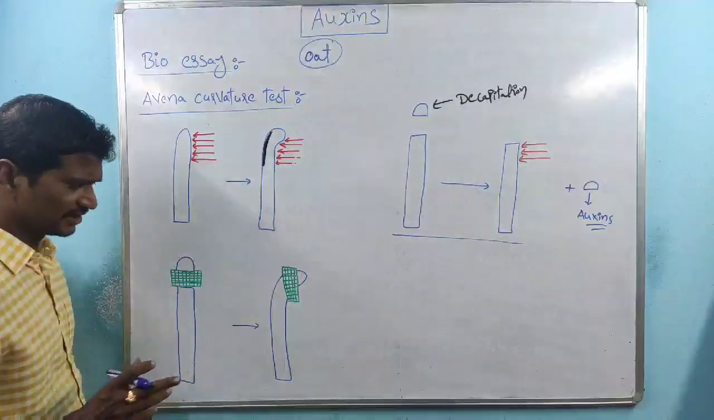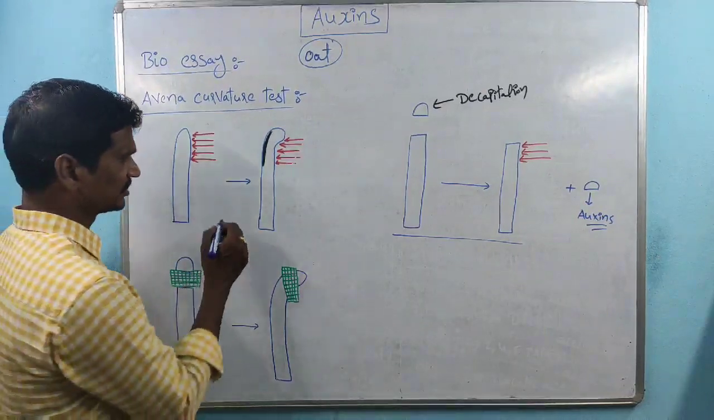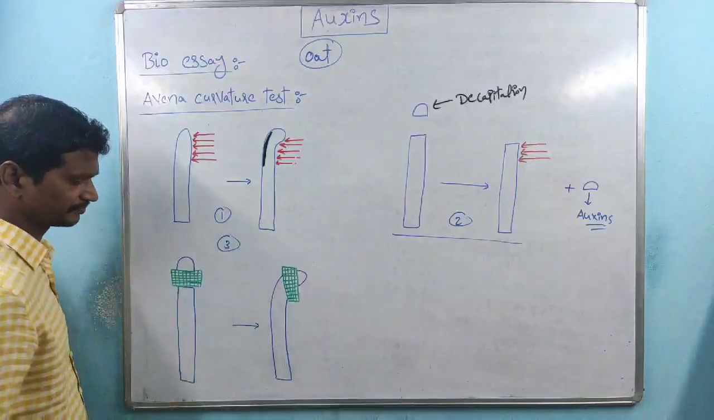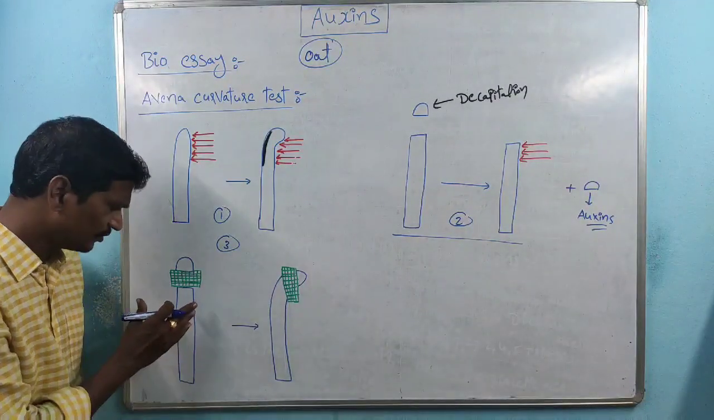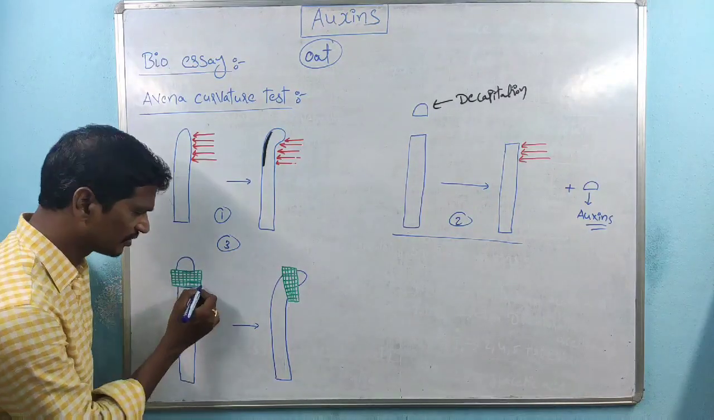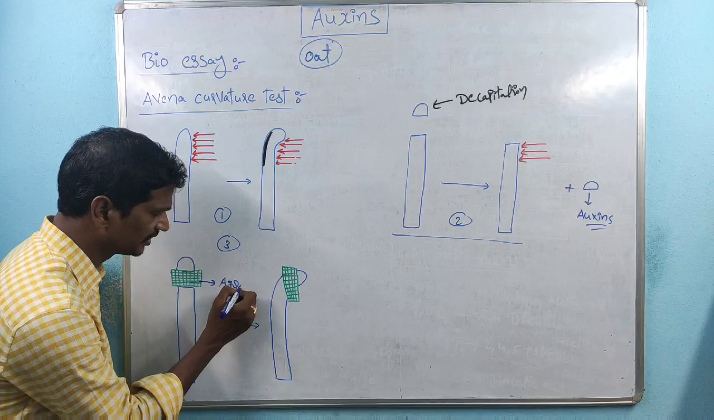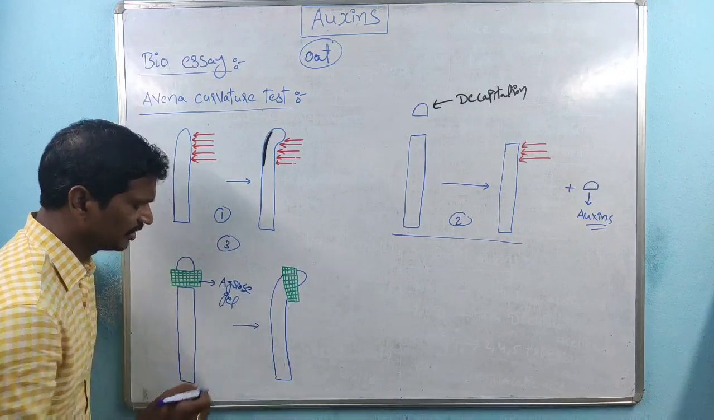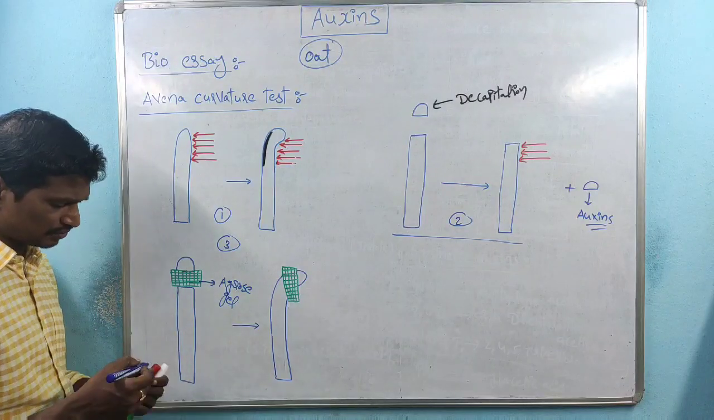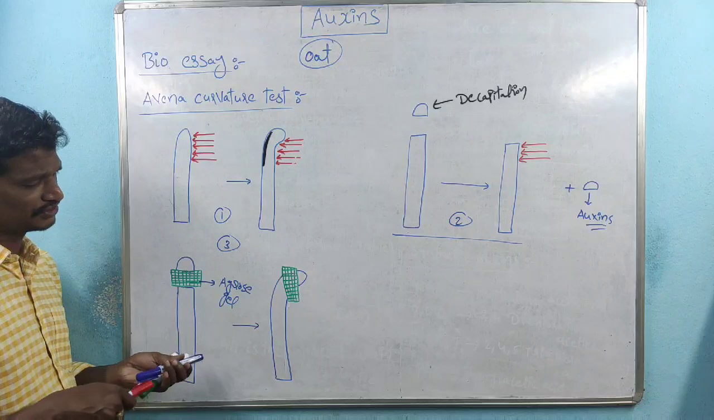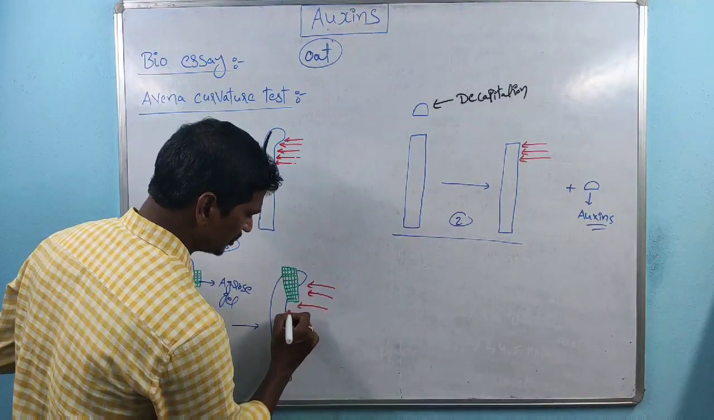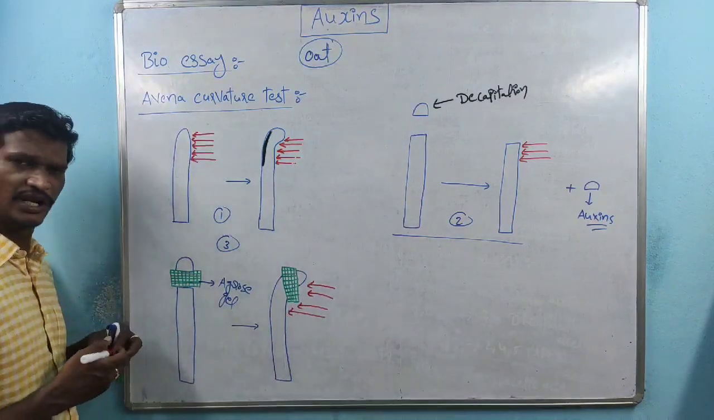And this is the second case. Sorry, this is the third case. This is the first one, this is the second one, and this is the third one, right? In that case, we have already cut the tip part, and between the coleoptile parts we kept one agarose gel. So we did the elimination process. So presence of illumination and presence of agarose gel also.